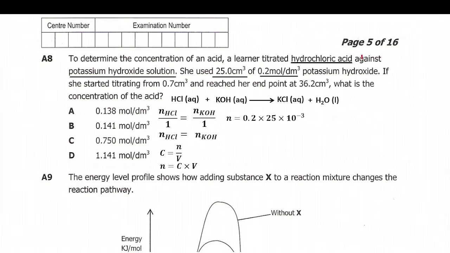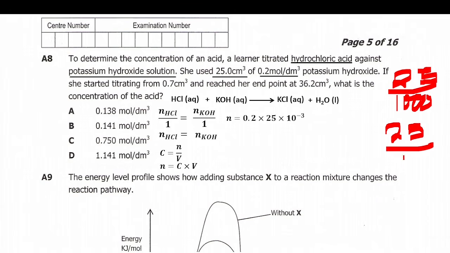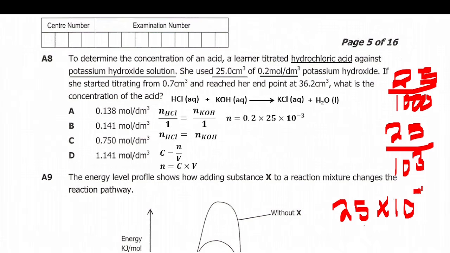So if you were to convert this, you just say 25 divided by 1000. And this 1000 can also be written as 10 to the power 3. Using laws of indices, this can also be written as 25 times 10 to the power negative 3, which I've actually done here. So now you are going to evaluate this.